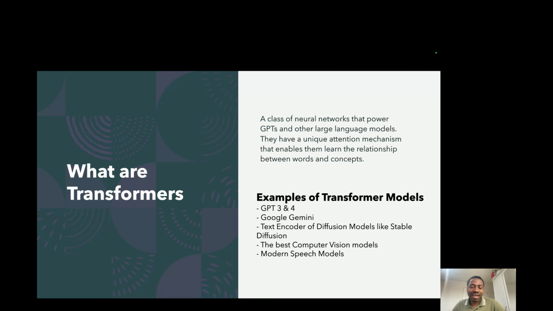Transformers have this unique attention mechanism which enables the model to learn the relationship between different parts of a sequence. So when you input a sentence like "I'm traveling to London", the attention part of Transformers enables you to find the relationship and importance of those words relative to each other. Like how does travel correlate with London?